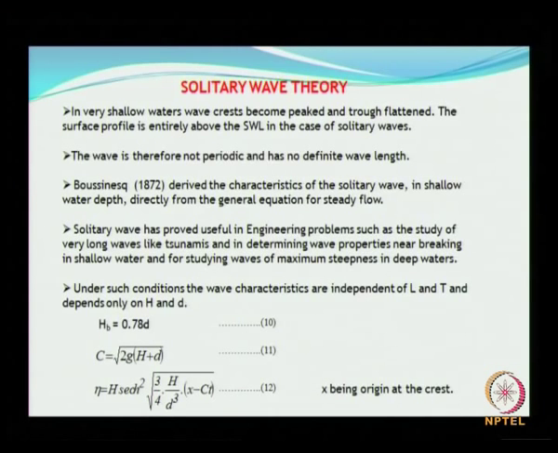In very shallow waters, wave crests become peaked and troughs flattened, and the surface profile is entirely above the still water line in the case of a solitary wave. So, the wave is therefore not periodic and has no definite wavelength. This is the major difference between solitary wave and other waves. Boussinesq derived characteristics of the solitary waves in shallow water directly from the general equation of a steady flow, and the derivation was quite straightforward.